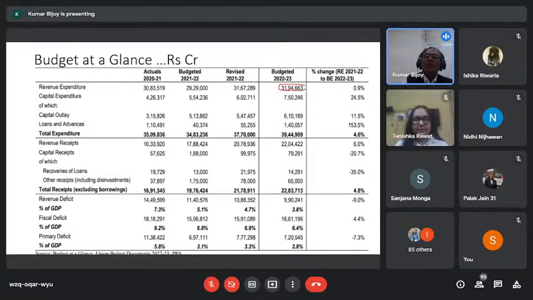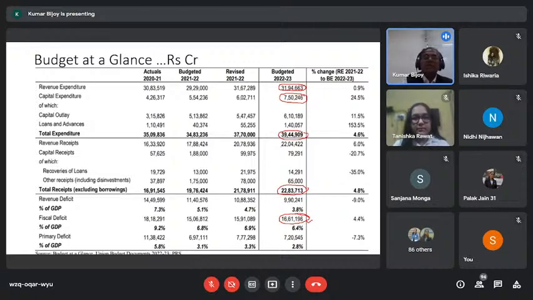31.94 trillion is your revenue expenditure, and capital expenditure is 7.50, making the total 39.44. That is what it is going to be. Now, out of this 39.44, only 22.83 you are going to receive as revenue, and your deficit is, which I was repeatedly talking about as 16 trillion, deficit is 16.61, meaning more than 16.5 trillion rupees is going to be the deficit.